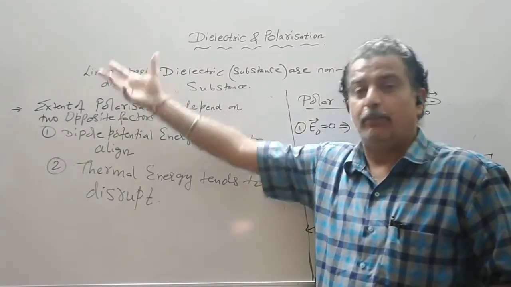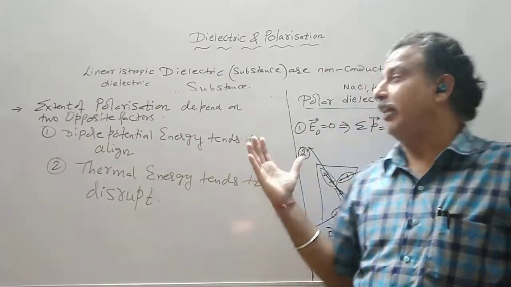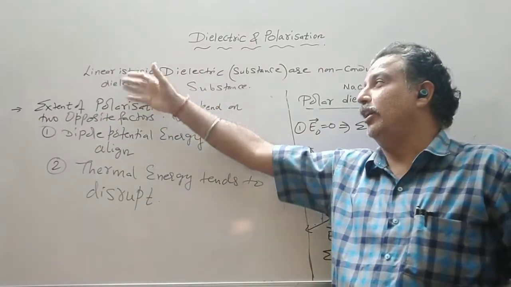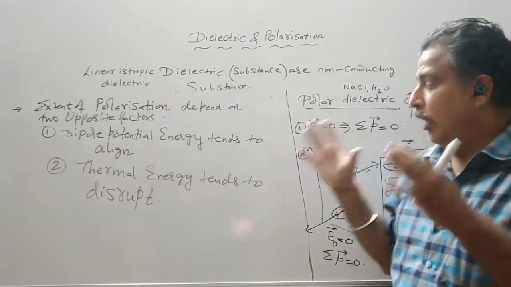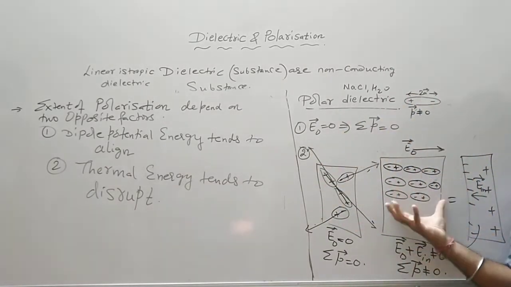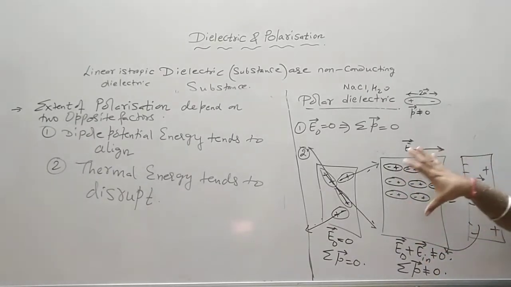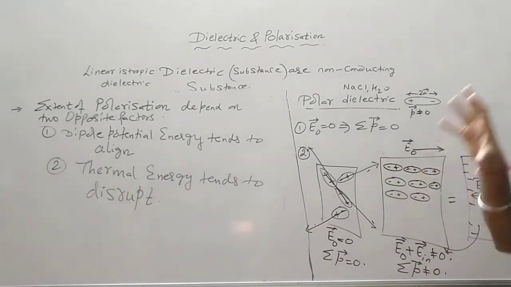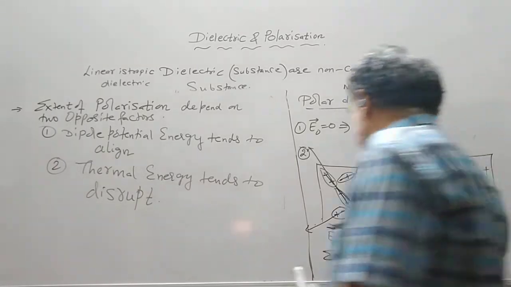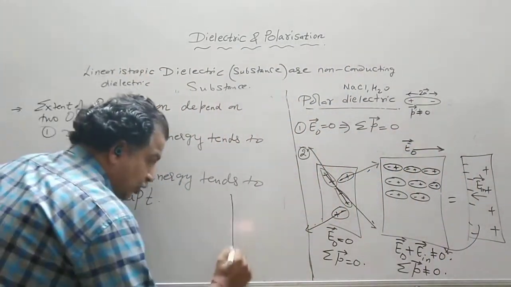If all the molecules get aligned in the direction of the field, it is called linear dielectric. Whether all molecules will align, we have to see. Now this extent of polarization depends on 2 opposite factors. Now see, if I consider this dipole, try to understand this concept.